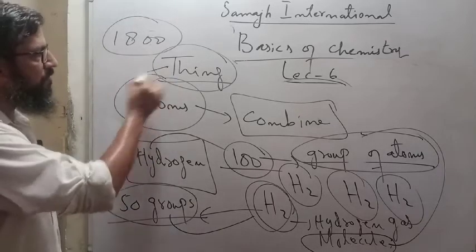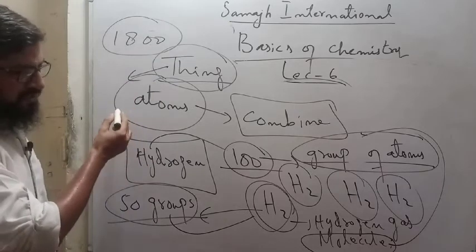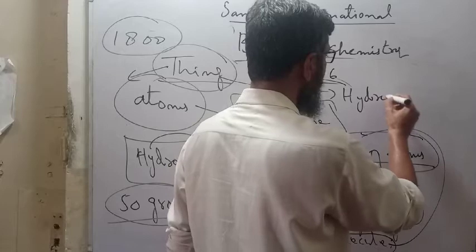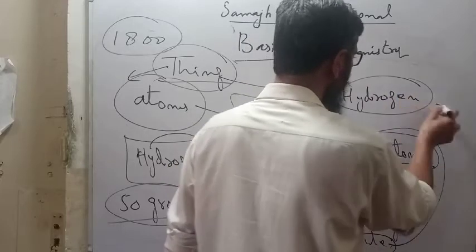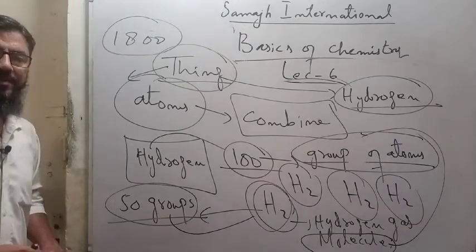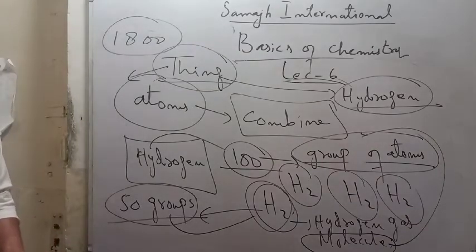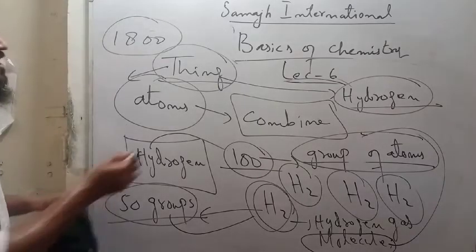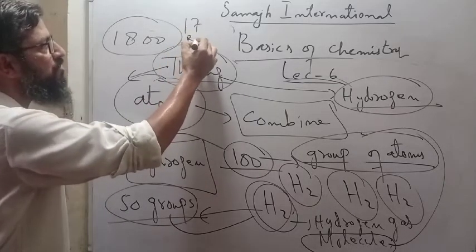What is the name of this thing? The name of this thing is hydrogen gas. The first ever thing you have made with the help of these atoms. Now, how many boxes are remaining? 17 boxes are remaining.